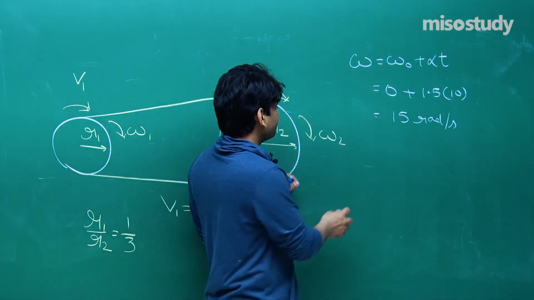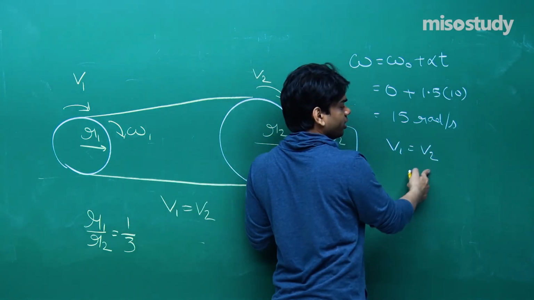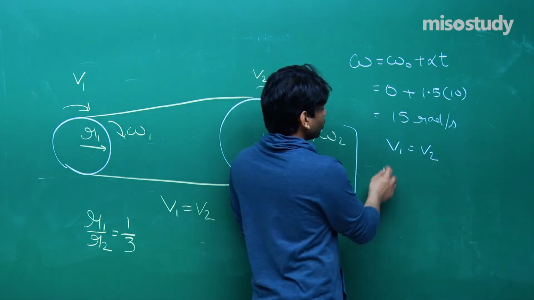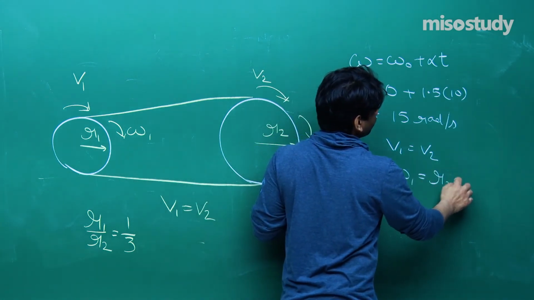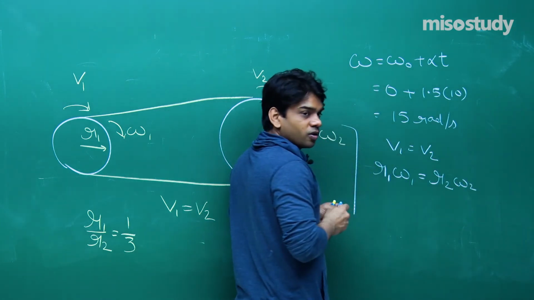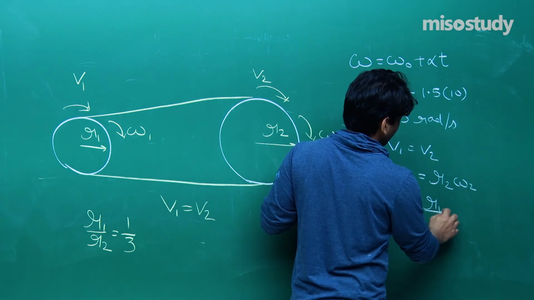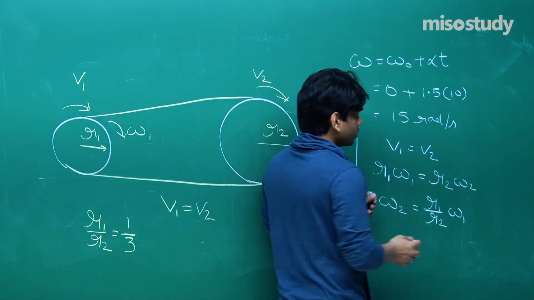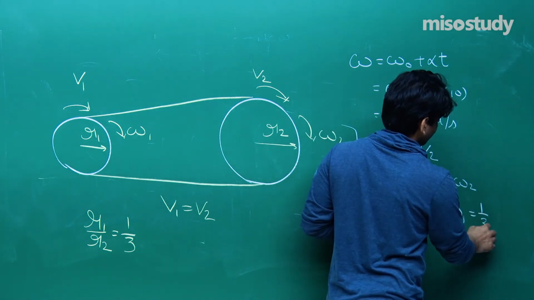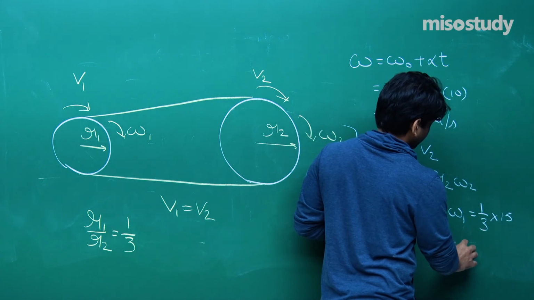Now you see that v1 equals v2, I have already told you why this will be. So you can write r1 omega 1 will be equal to r2 omega 2. From here you can write omega 2 will be r1 by r2 multiplied with omega 1, and r1 by r2 is given as 1 by 3, omega 1 is 15, this comes out to be 5 radian per second.